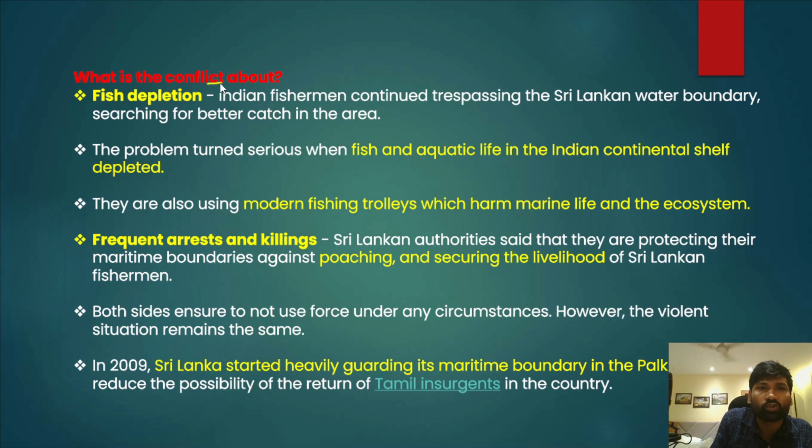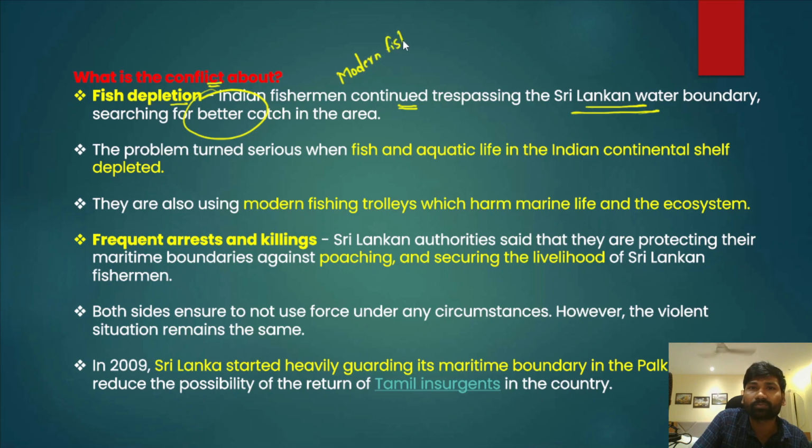Now, what is this conflict all about? When we talk about this conflict, it emerged out of fish depletion in Indian waters. Very often, Indian fishermen are found to trespass the Sri Lankan maritime boundary for a better fish catch, because Palk Strait and Palk Bay are the areas where Indian fishermen can find better fish. At the same time, Indian fishermen are very often known for modern fishing techniques. So when they have modern fishing techniques, they have more advantage compared to the Sri Lankan fishermen.